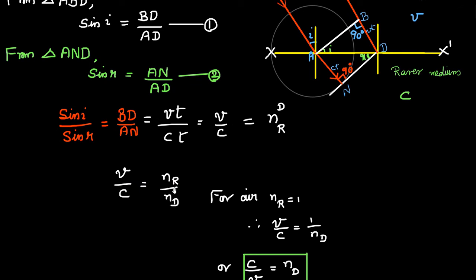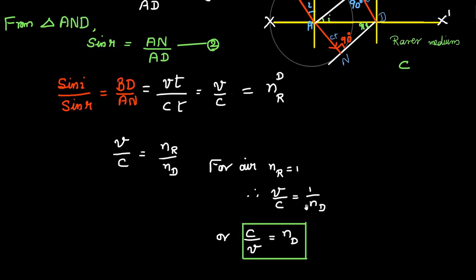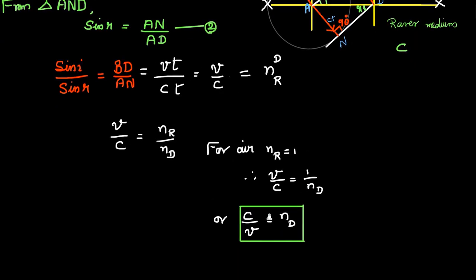If rarer medium is air, NR equals 1. Therefore, v by c equals 1 by ND, or c by v equals ND, which is the law of refraction.